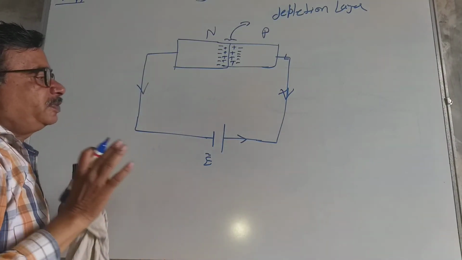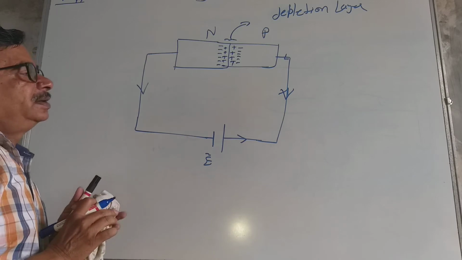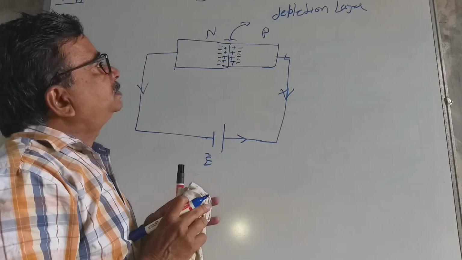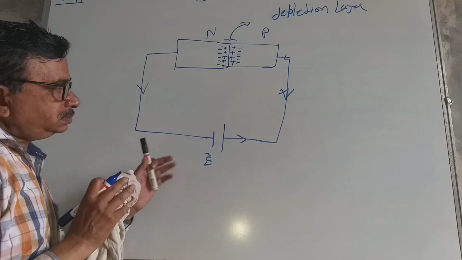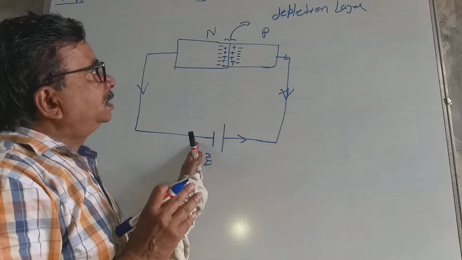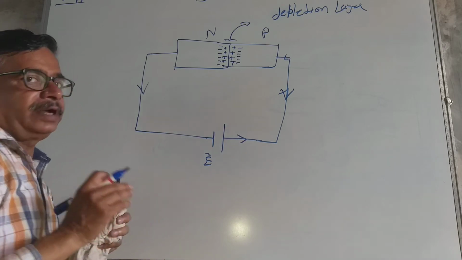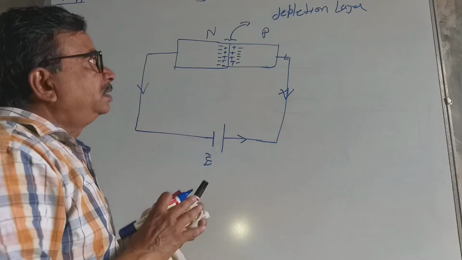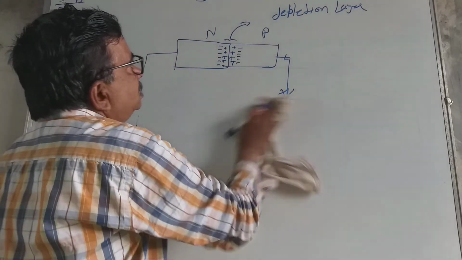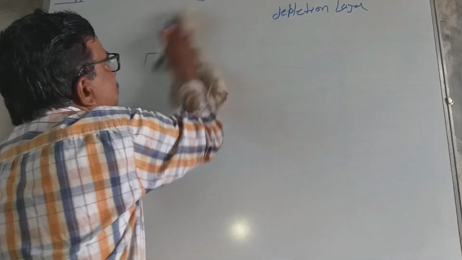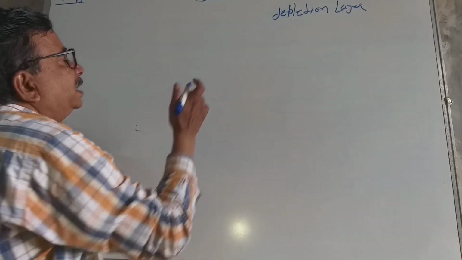Now what is forward bias? When a battery is attached to the p type and n type semiconductor, then current is formed, and we get the current. Now having seen forward bias, let us see the other one, reverse bias.